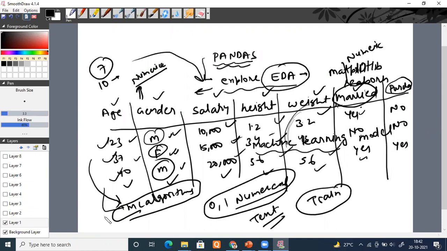Suppose you drop the missing values, or you replace the missing value by the mean value, mode value, or median value. You deal with that. You remove the outliers. Everything is fine. There was some skewness. You remove that skewness, but the issue is that your data is still not ready. You have to change your object columns or your categorical columns into numeric data. So one more task will be encoding.